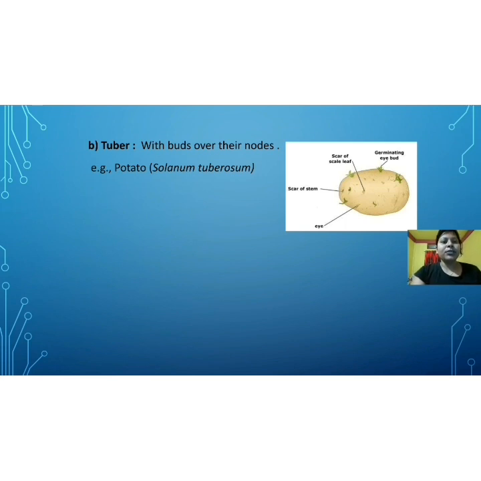If you want some potato plants, then we take the tuber parts with buds over their nodes and plant them, and we will get a number of potato plants. So tuber or potato is an example of underground stem, and the vegetative part that participates in the reproduction process is known as tuber.